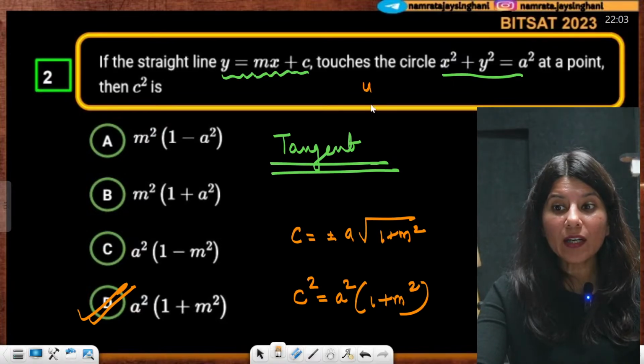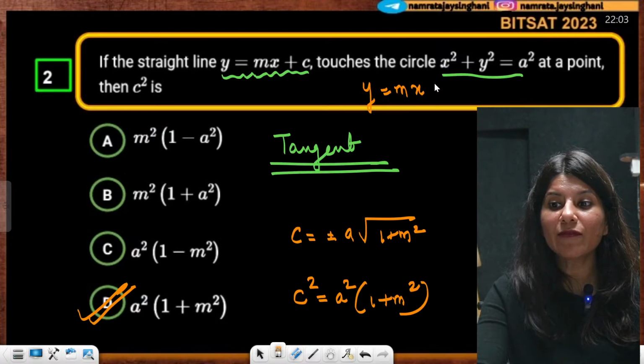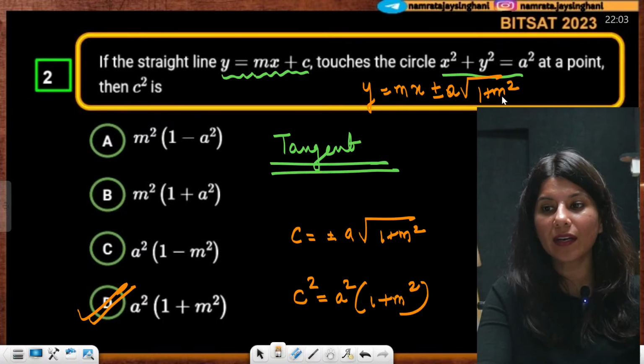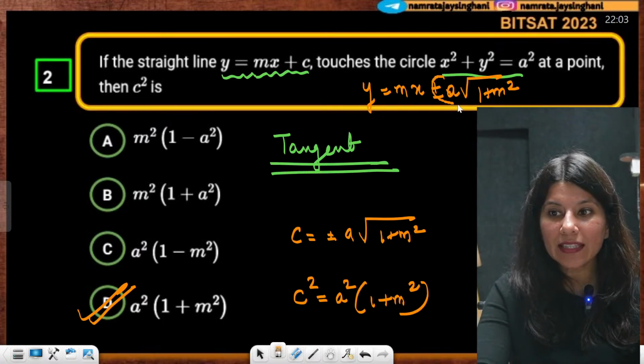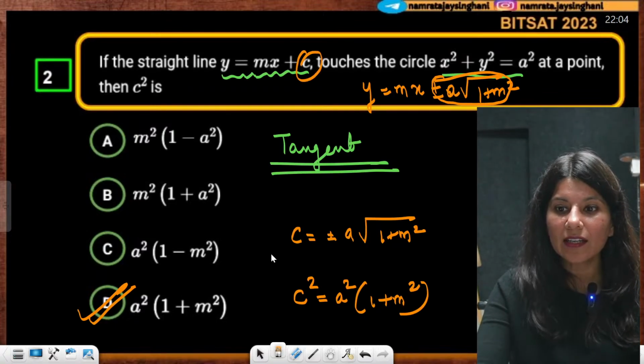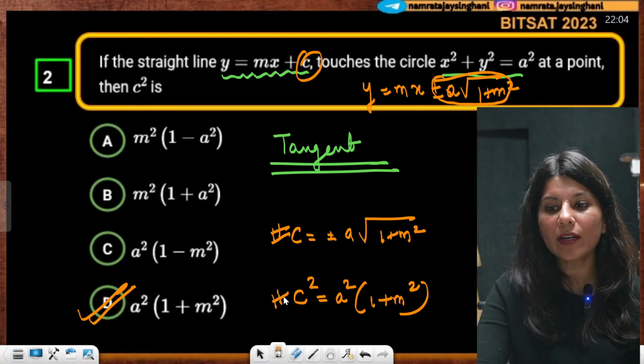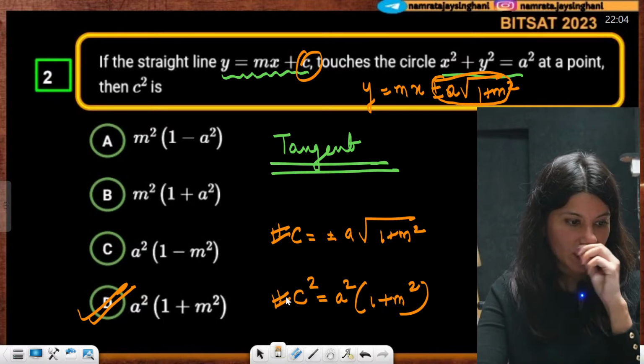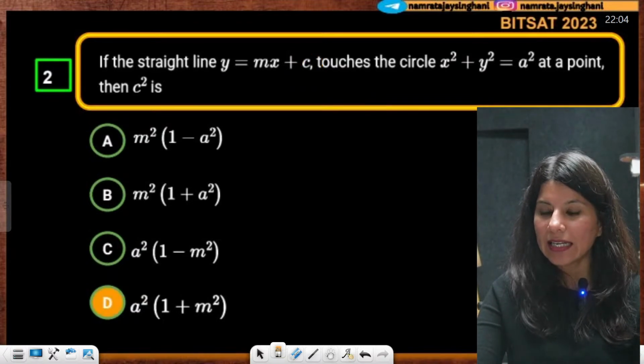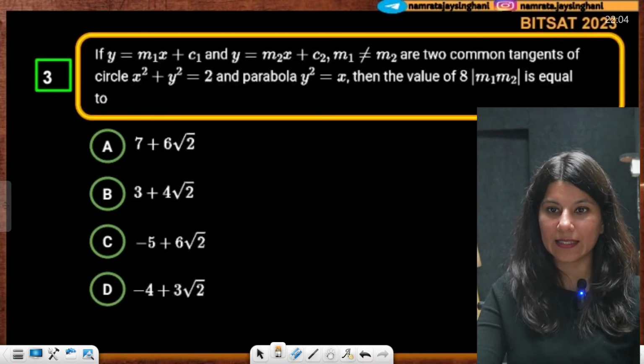If you remember, the equation of tangent of this circle is y is equal to mx plus minus a square root of 1 plus m square. Right? So just remember that this is nothing but your c. So this is what we have written. Square it on both sides, you will get your answer. Everybody, yes, clear? Next question on your screen.